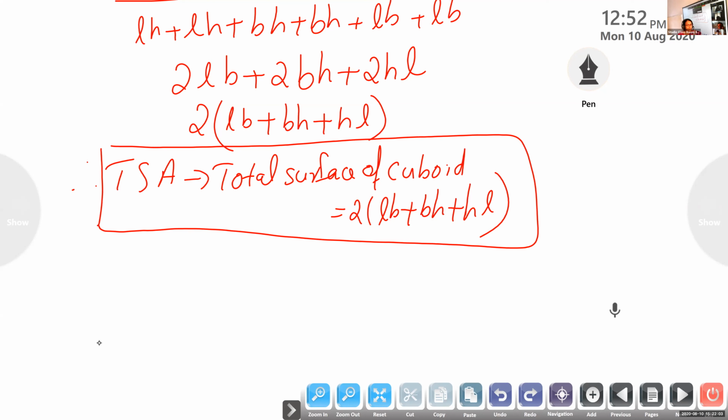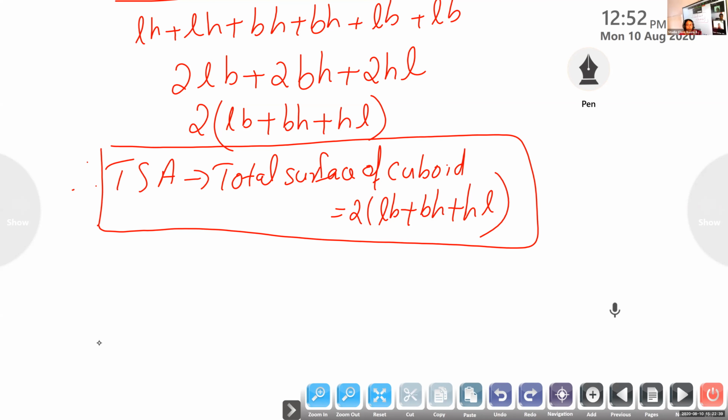Say that. Lateral surface area of a cuboid is 2H into L plus B. Wait, 1 second. Say in that way. Lateral surface area of cuboid is equal to 2H into L plus B.